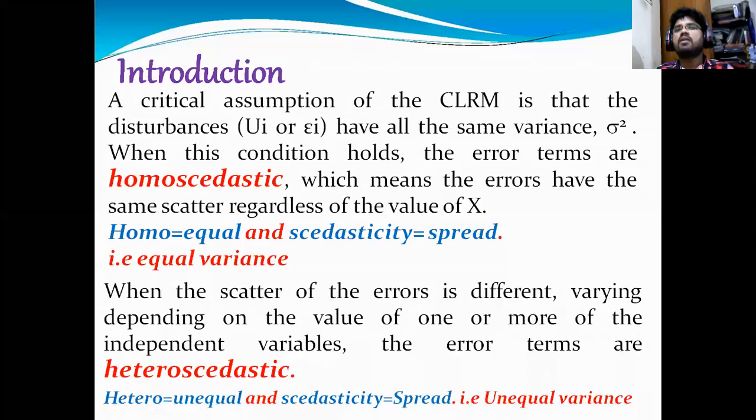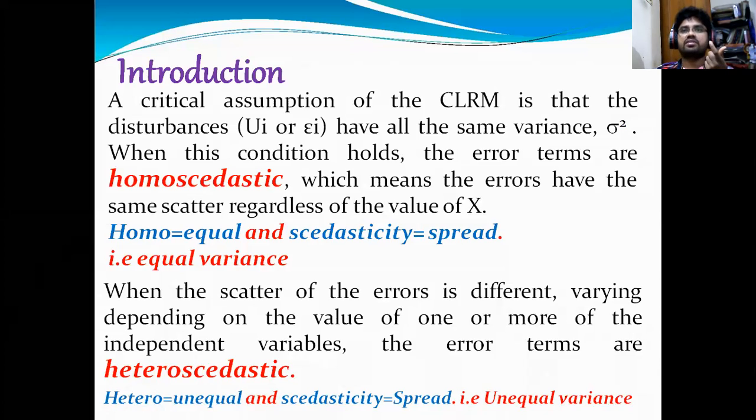Please observe that if the disturbances do not have the same variance, the disturbance here is the error term, that is ui or epsilon i, or ei, or u, or epsilon. That is called disturbances, error term or random term.